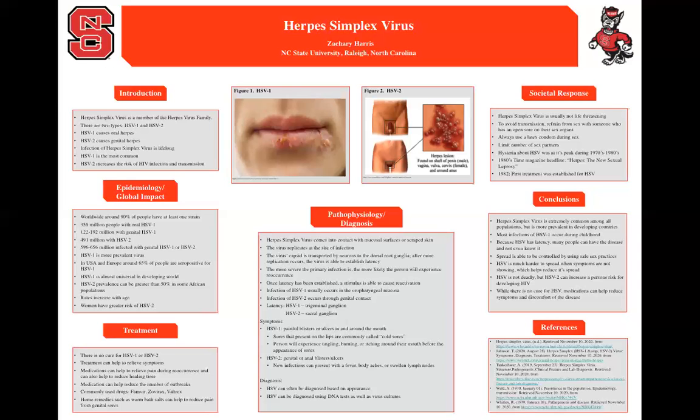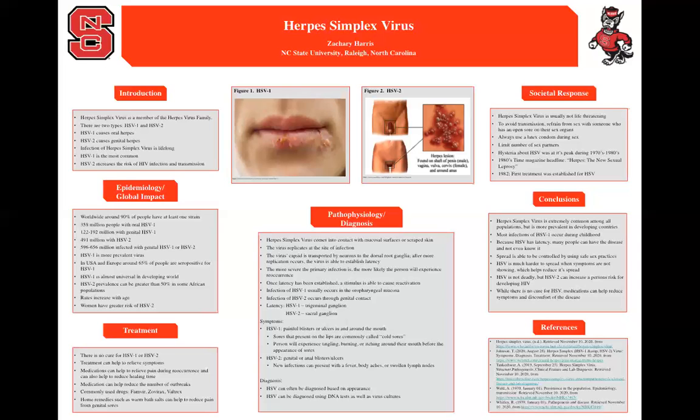Some home remedies can help soothe symptoms. For example, warm bath salts can help to reduce pain from genital sores. Herpes simplex virus is usually not a life-threatening disease. In order to avoid transmission of the disease, infected people should refrain from sex when they have an open sore on their sex organs. Using latex condoms during sex can also help prevent the spread of herpes simplex virus, as well as limiting the total number of sex partners someone has.